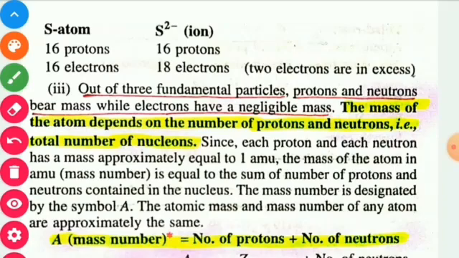The mass number, that is atomic mass, is designated by the symbol capital A. The atomic mass and mass number of any atom are approximately the same. So we may write A, the mass number, is equal to the number of protons plus the number of neutrons.